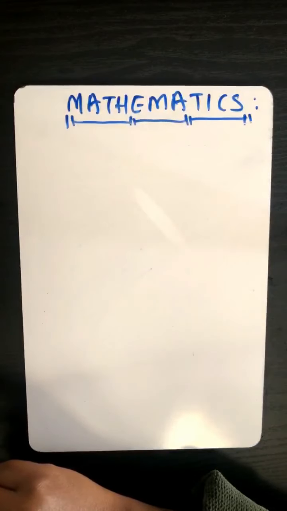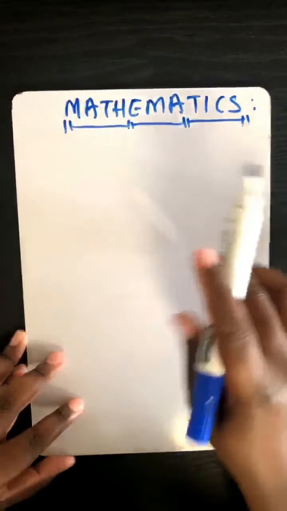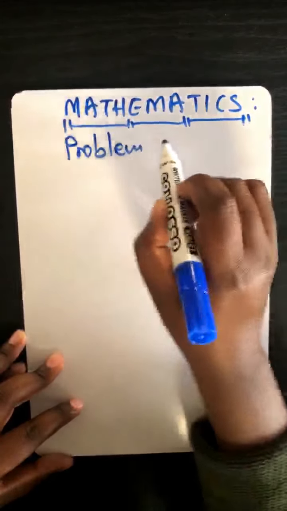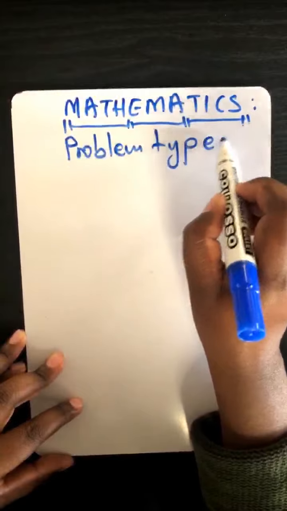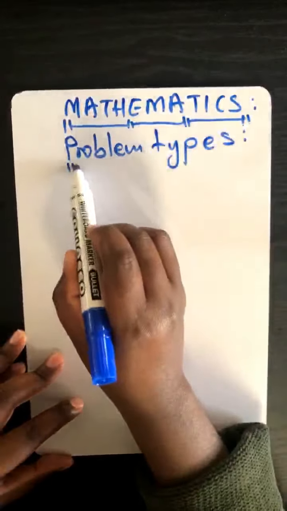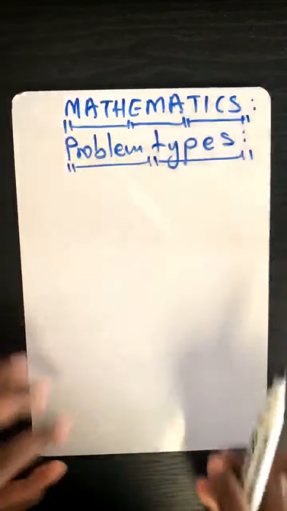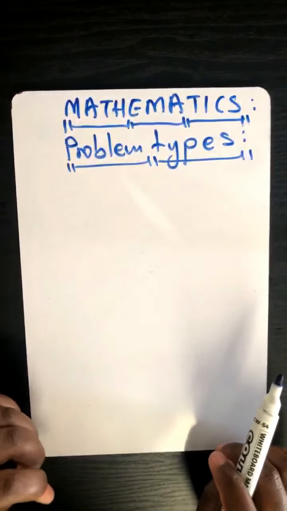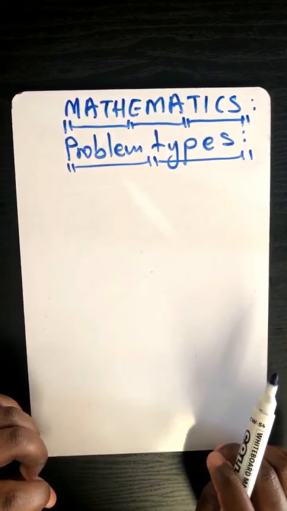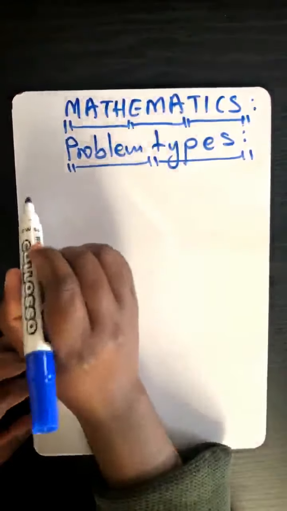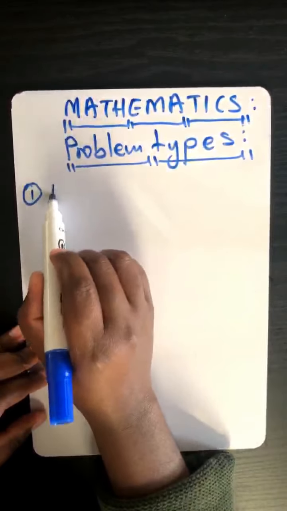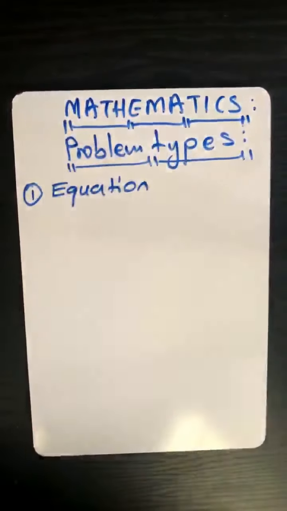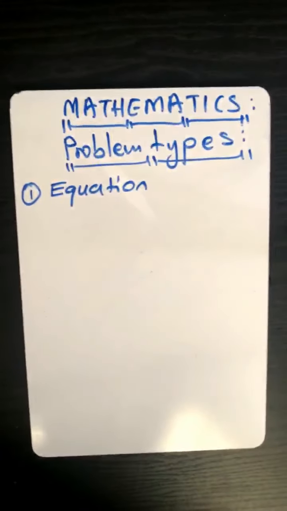So now what I want us to talk about is problem types. So problem types, Loyo. We've got different types of problems, of which I want to take you through just a few of them. But for you, I'm going to talk about an equation. Let me try to balance something there.